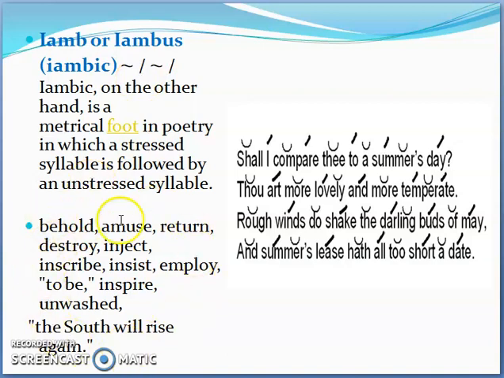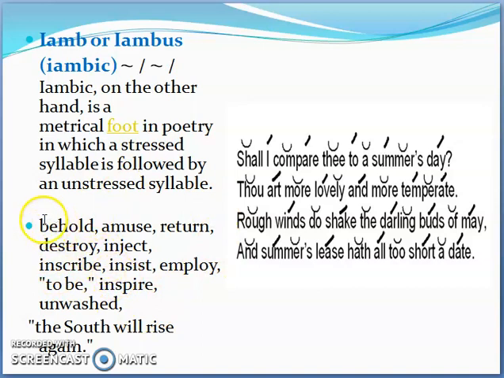These are some of the words that have been given at the bottom here, and all of these words have an iambic meter working in it. Behold, amuse, return, destroy, inject, inscribe. So you must have noticed that the words which are starting with a certain prefix like re or a or be or de or in, they are usually the ones which come under iambic stress pattern.